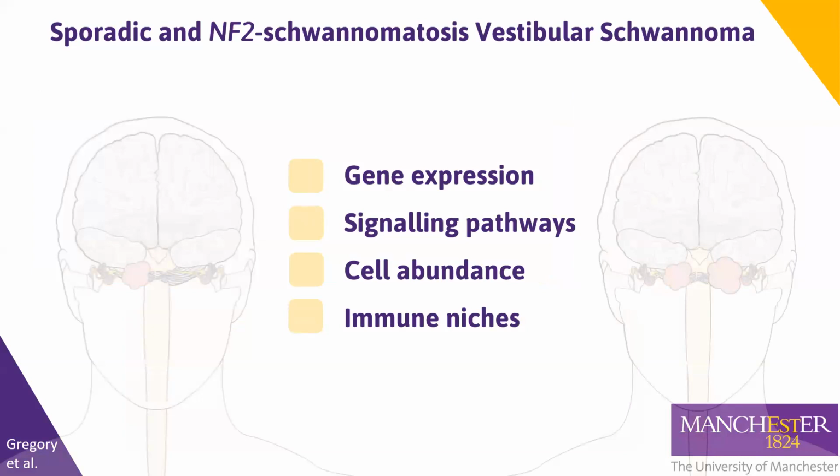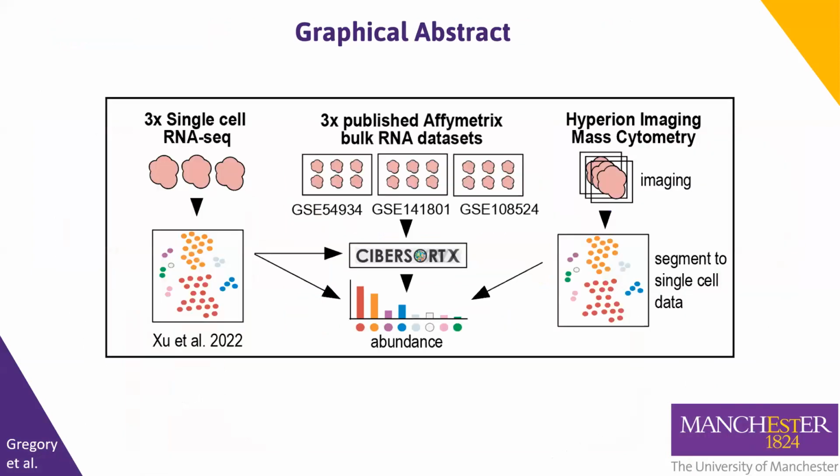Hence, the aims of our study were to evaluate the tumour microenvironment of sporadic and NF2 tumours by comparing their gene expression, signalling pathways, cell abundance, and immune niches. To evaluate these aspects, we used a previously published single-cell RNA-seq dataset from 3 sporadic vestibular schwannoma, as well as 3 published Affymetrix bulk RNA datasets for gene expression and predicted cell type abundance. We validated this with qPCR for gene expression and Hyperion imaging mass cytometry.